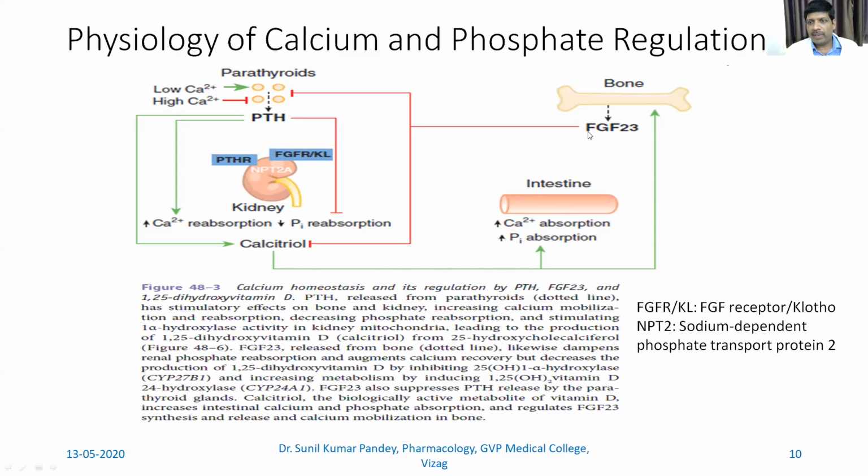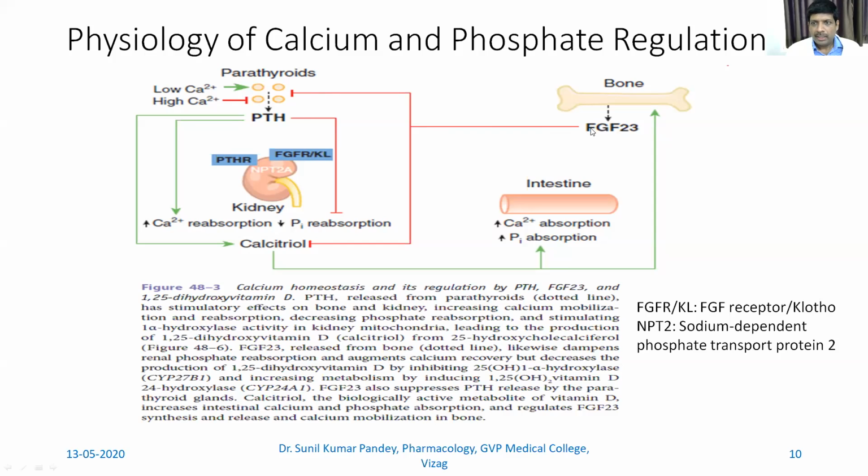Then there is a factor called fibroblast growth factor 23. Now this is released from the bone. Now what is the effect of this? What it does is, fibroblast growth factor 23 inhibits the parathyroid hormone and reduces the release of parathyroid hormone from the parathyroid gland.